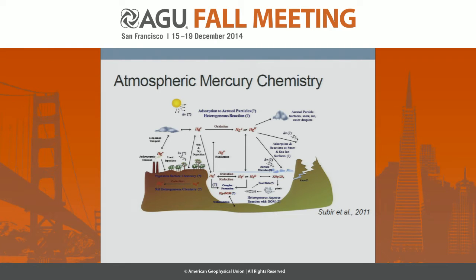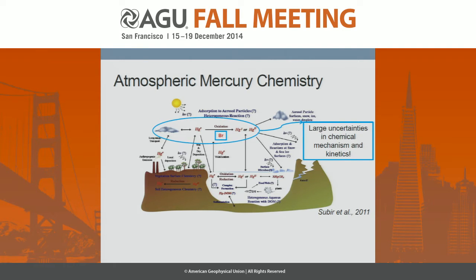So mercury is a hazardous neurotoxin and is introduced to the ecosystem primarily through the deposition of oxidized mercury species. Total atmospheric mercury is comprised largely of gaseous elemental mercury, which can persist in the atmosphere for quite a long time, on the order of weeks to months. And the conversion to the more soluble oxidized form is how mercury can be introduced into the ecosystem.